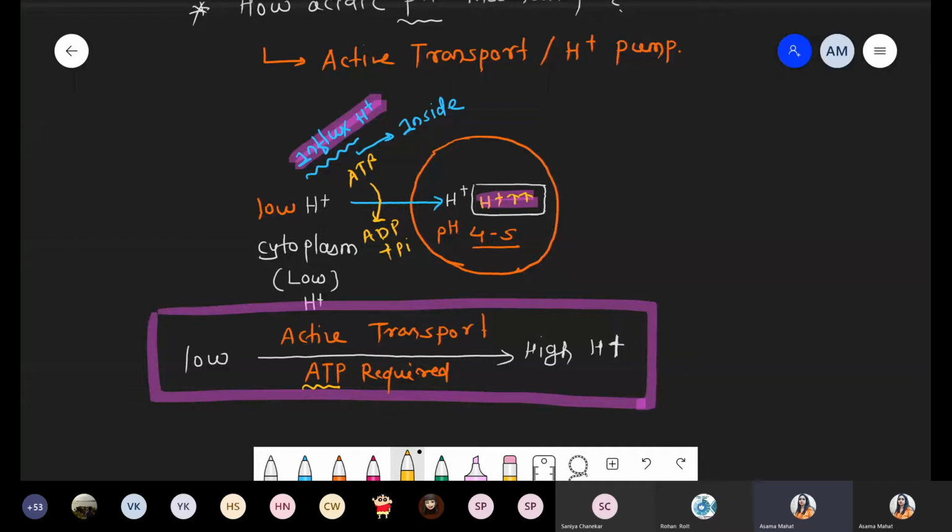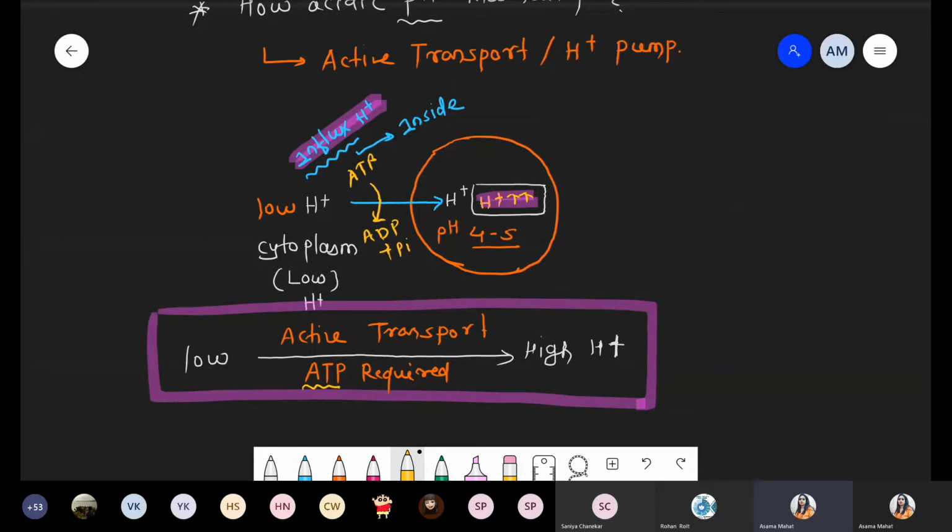What is the meaning of passive transport, diffusion, active transport? All this transport we will discuss later. But right now, just remember, purposefully we have to maintain the pH of the lysosome as acidic. How do we maintain it? On the membrane of the lysosome, there is a proton pump. The proton pump specifically works by active transport.